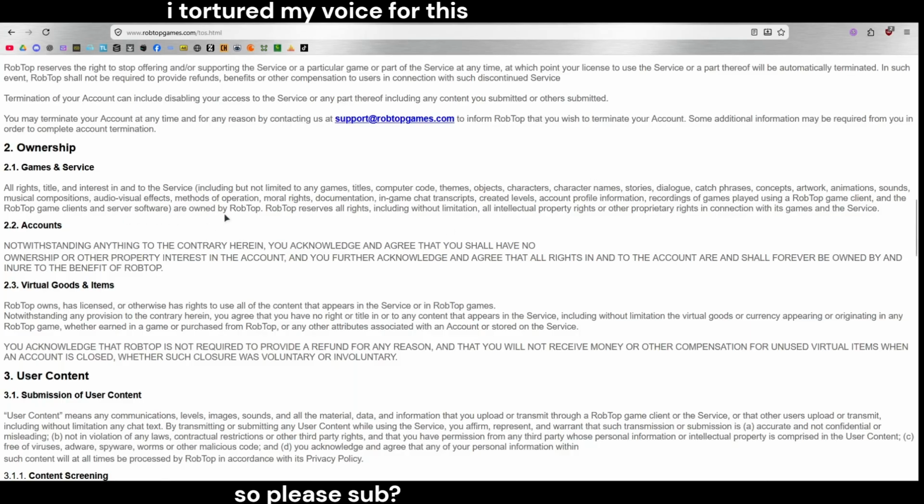are owned by RobTop. RobTop preserves all rights, including without limitation all intellectual property rights or other proprietary rights in connection with games in the service. 2.2 Account.